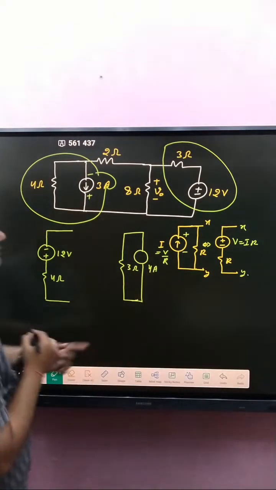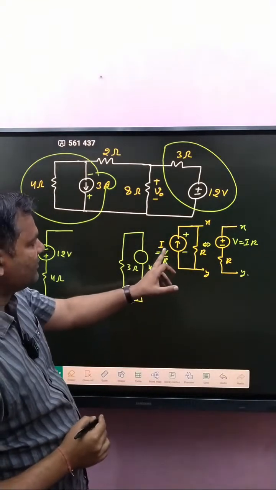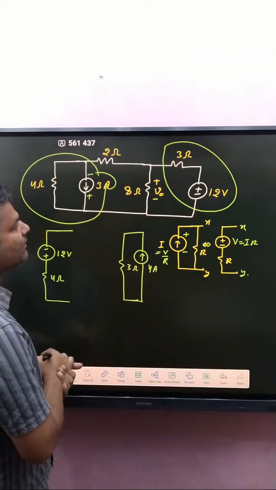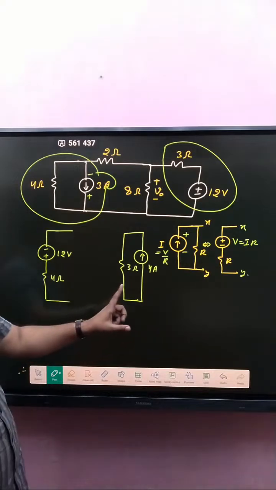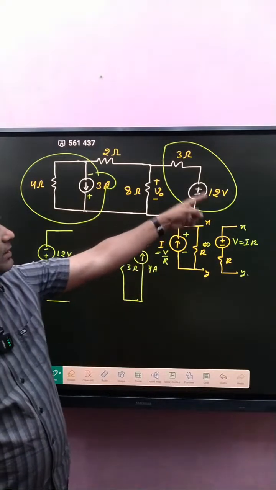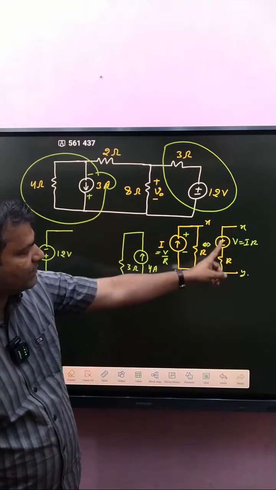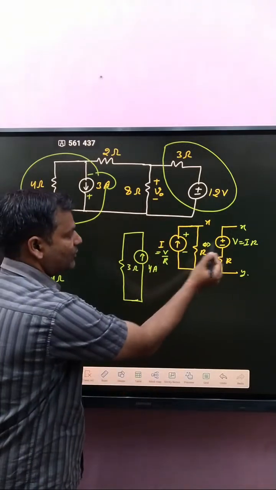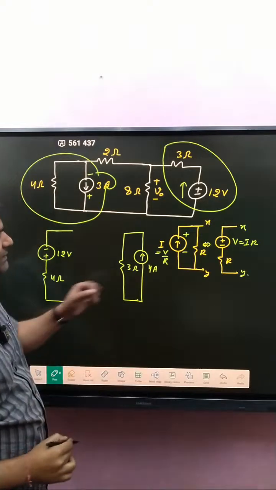Positive here, negative here, so I equals V by R, and the current direction is upward, since current always leaves from the positive terminal. So I make it here, and this is 3 ohm.